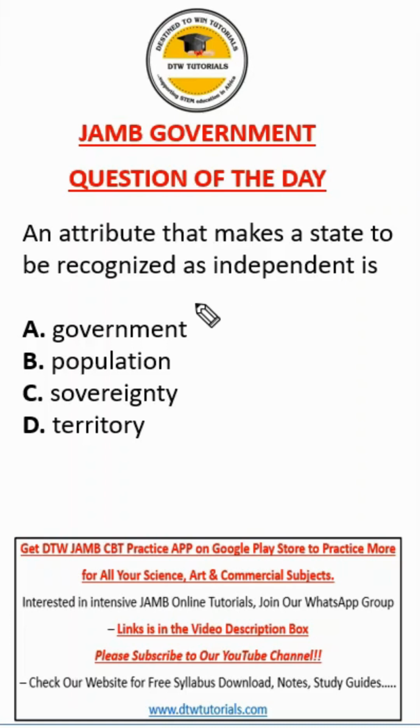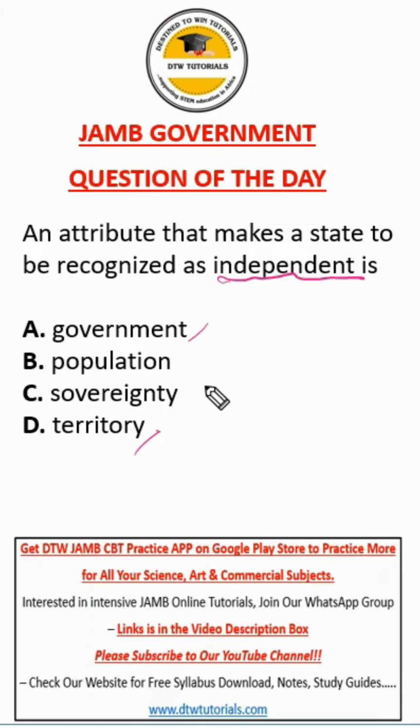Now look at this JAMB government question. It says an attribute that makes a state to be recognized as independent is, please don't quickly go and pick territory. No, okay? Please, this is easy, straightforward, but if you're too fast, you're gonna pick the wrong answer. Some people would just go and pick government or even population.